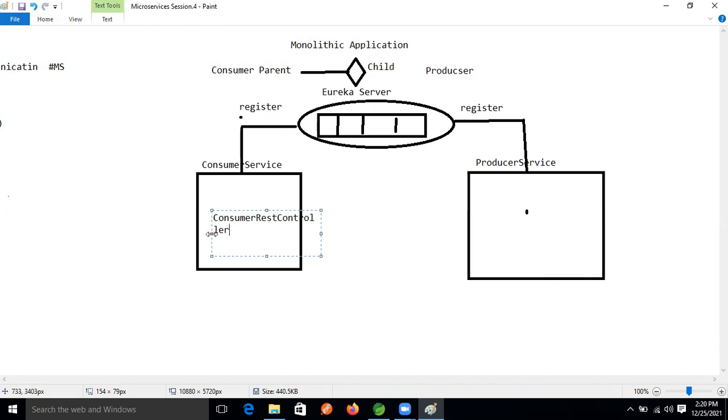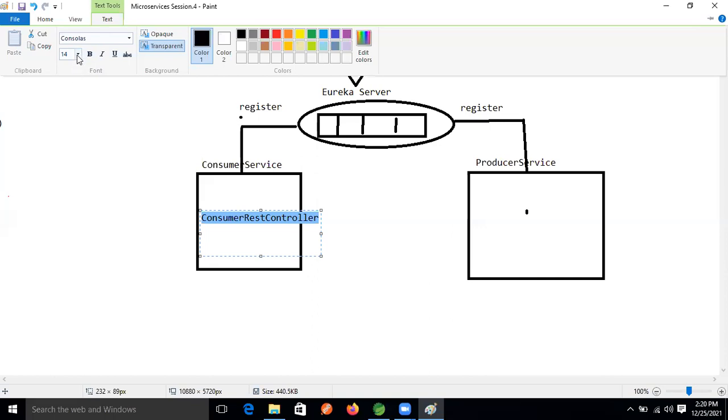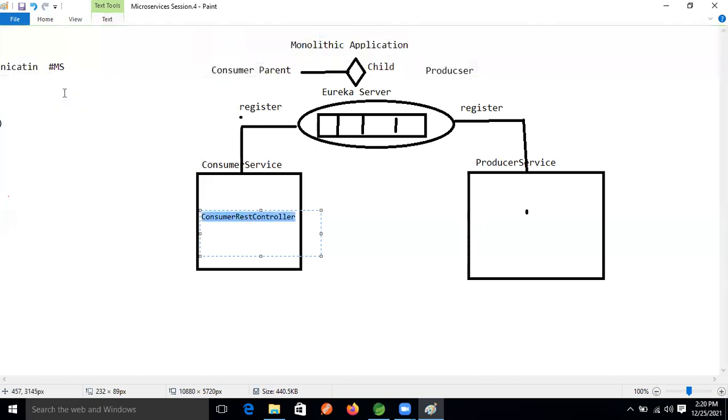Let's reduce the size of the letters. Good. So REST consumer, we need REST consumer.